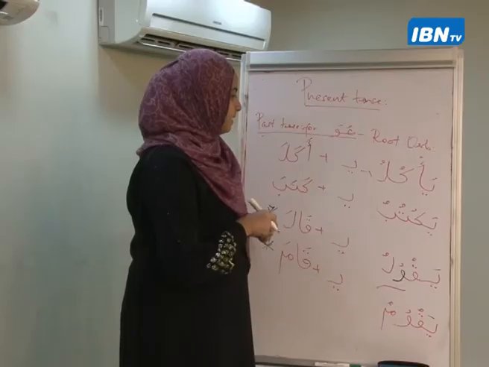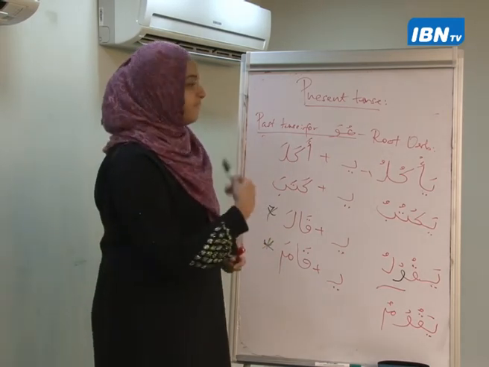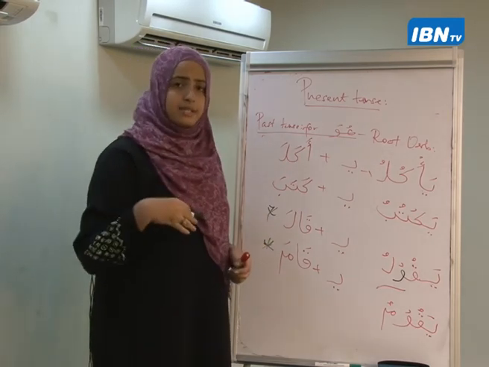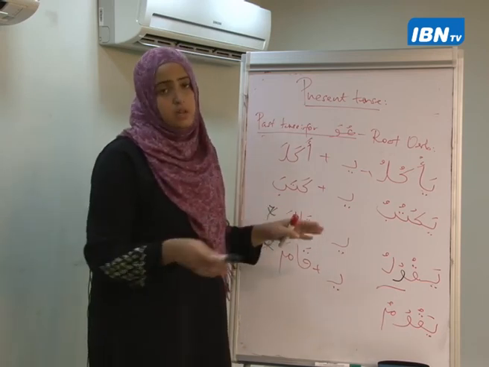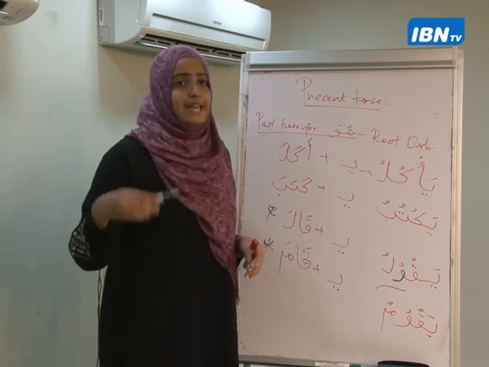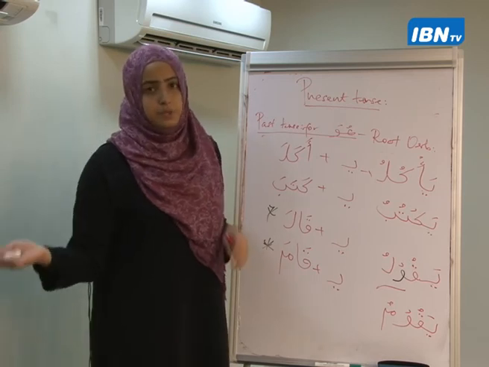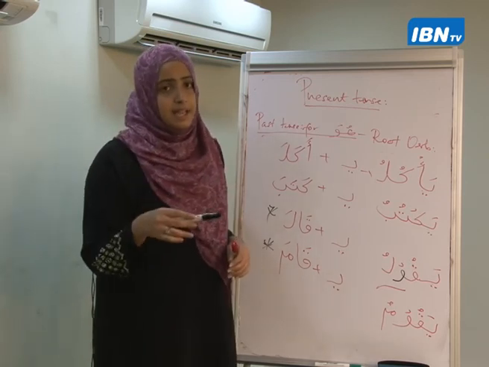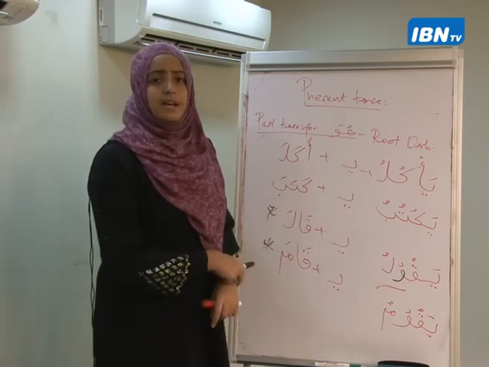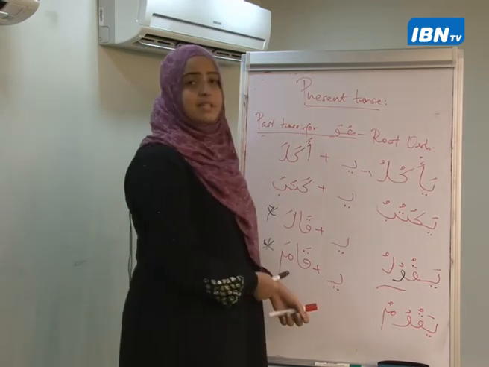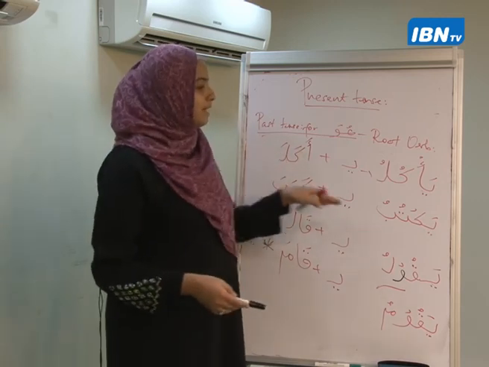Yaqumu, he stands. So this is how the past tense and the present tense have taken their format. And you should notice, keep this thing in mind, that in most cases in the past tense, of course in all cases in the past tense, we have been having additions at the end of the verb. So for example, I have huwa kataba. So hiya katabat. The ta'u ta'nith is added at the end, which of course represents the mu'annath. Now, when it comes to the present tense, you will notice that additions are being made, but they are being made in the beginning. So for example, akala becomes ya'kul.